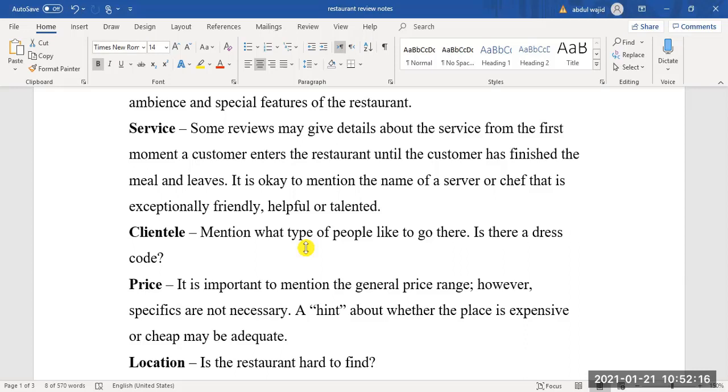Price. It is important to mention the general price range. However, specifics are not necessary. You are not asked to start giving the price of everything, like the chicken karahi is 1000 rupees, and a cold drink is 70 rupees per can. No, no, no. You are not supposed to give prices in this way. You just need to say that it is relatively cheaper than other restaurants of this category.